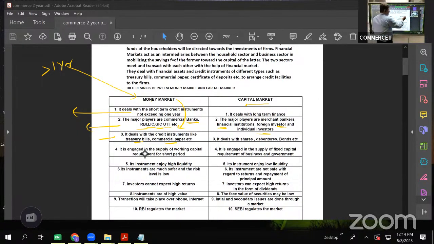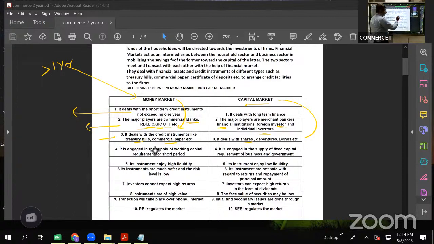Whereas capital market instruments are shares, debentures, bonds. And these are issued for, say, 3 years, 5 years, 7 years, 9 years, like this. Debentures, 3 to 5 years. Bonds, 3 to 5 years. Shares, of course, for a very longer period of time, right? So, what are the instruments of money market? Treasury bill, commercial paper, commercial bill, certificate of deposit. Even if you write these, enough.